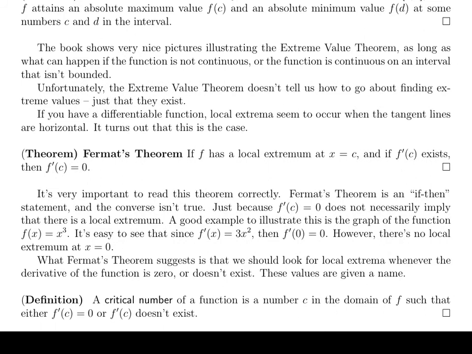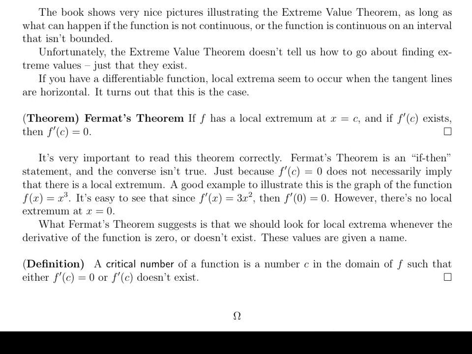Okay, so we're going to define a critical number. A critical number of a function is a number that's in the domain of the function where the derivative is either 0 or doesn't exist. Now it's important that the number be in the domain. We'll spend some time in some future videos doing some calculations about how we find critical numbers. Okay, that's all for now.